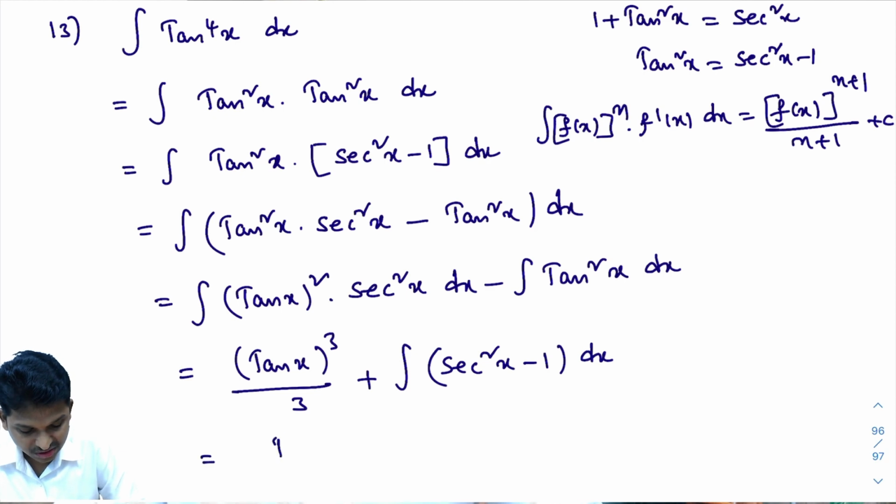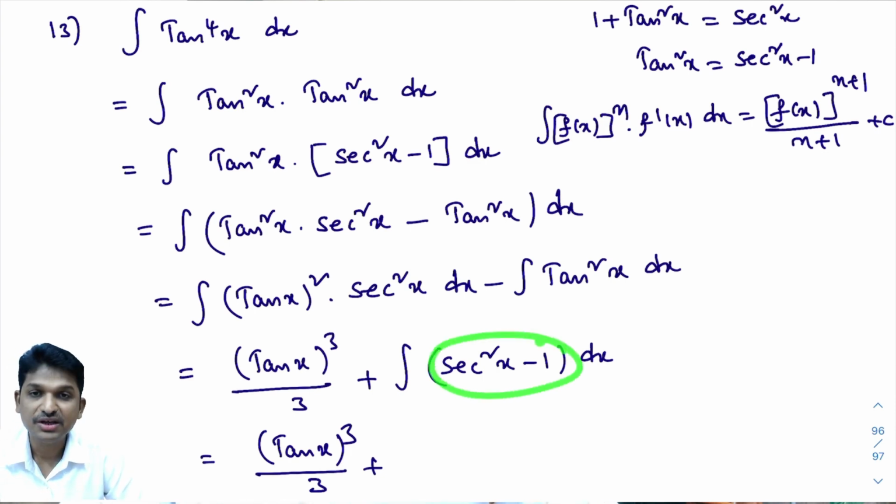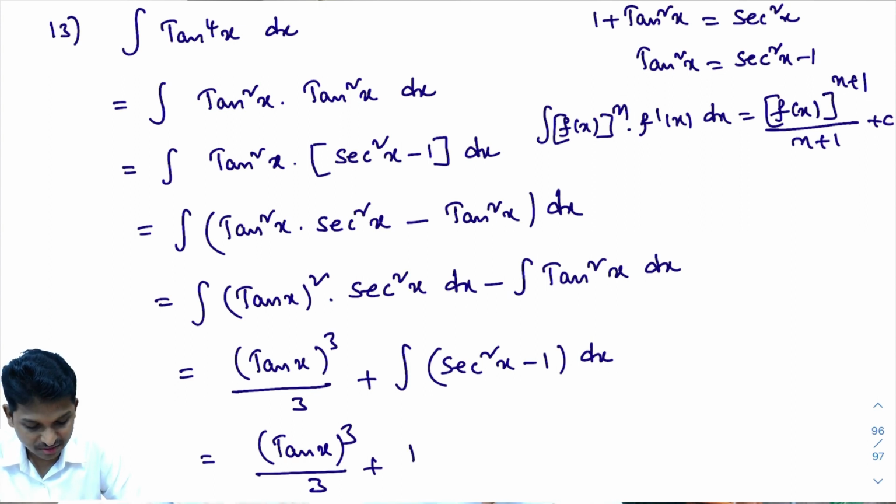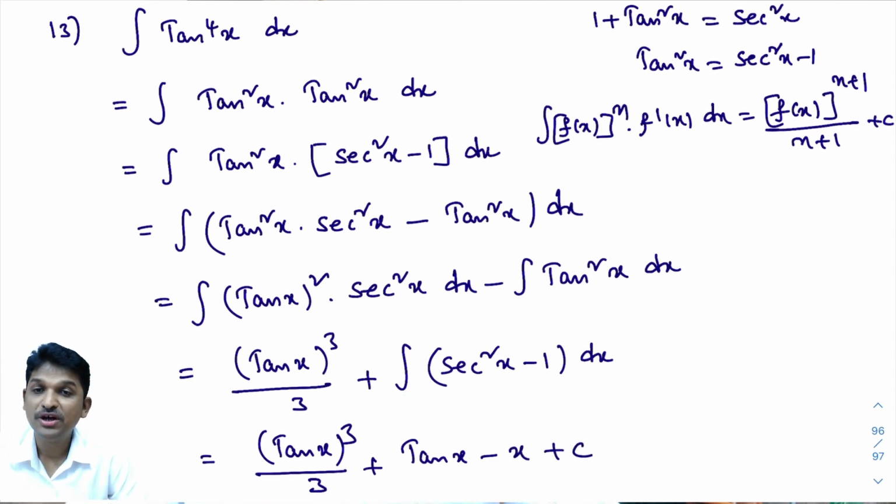That equals tan x whole cube divided by 3 plus, integrating each and every term, integral of secant square x dx is tan x, minus integral of 1 dx is x, plus c. I hope you understand how to calculate integral of tan power 4x dx.